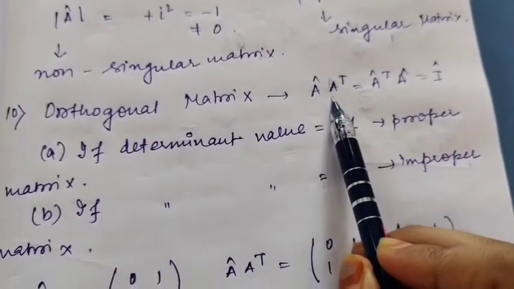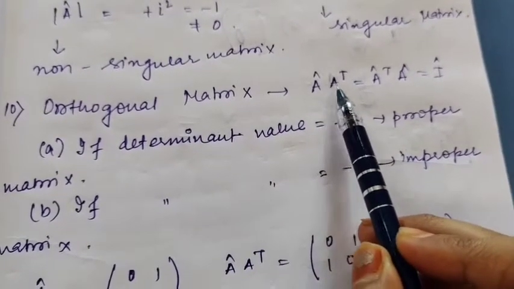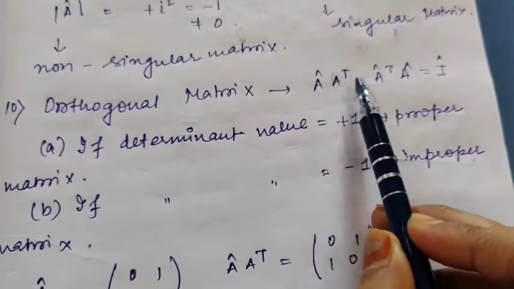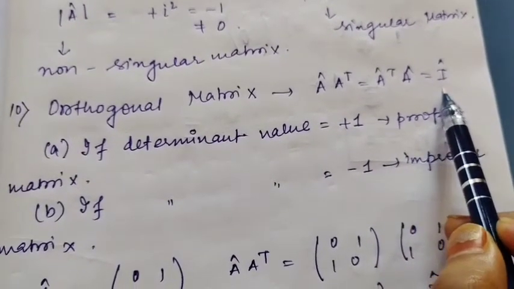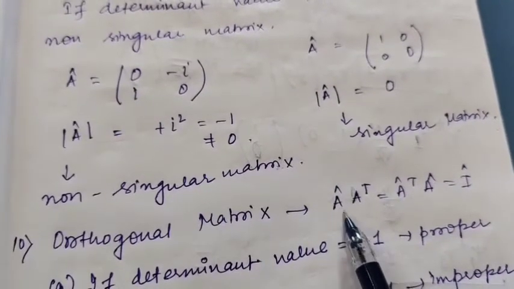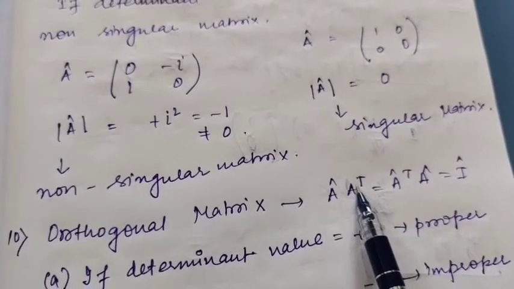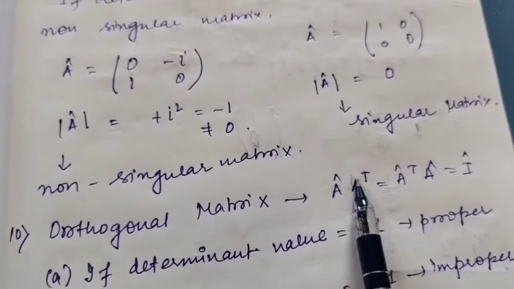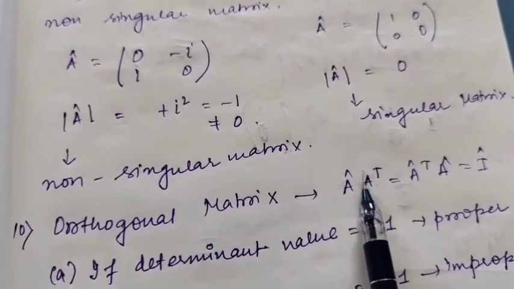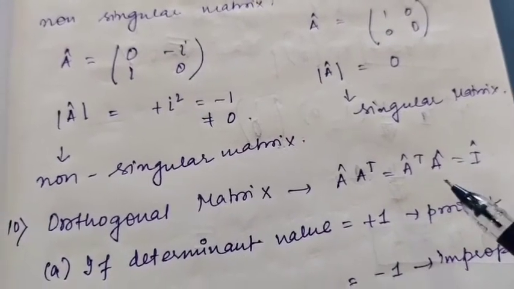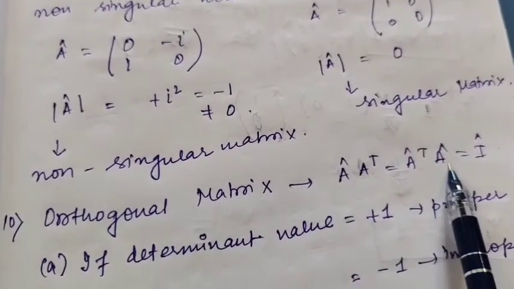An orthogonal matrix is when the operator A operating on its transpose, A transpose, is equal to A transpose operating on the operator A, and you are getting that equal to the identity matrix. The operator A, when operating on its A transpose, not the dagger. Dagger and transpose are different. Transpose means rows are converted into columns. And dagger means first complex conjugation, then transpose. But here only transpose. And that is equal to A transpose when operating on A, which is equal to the identity operator.